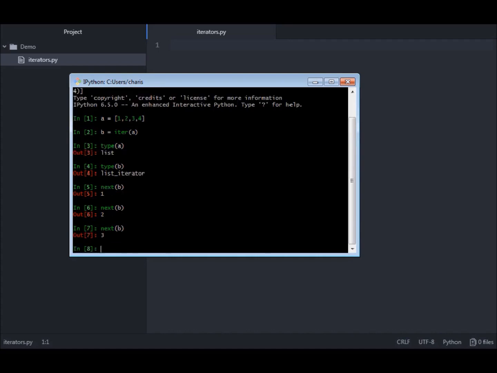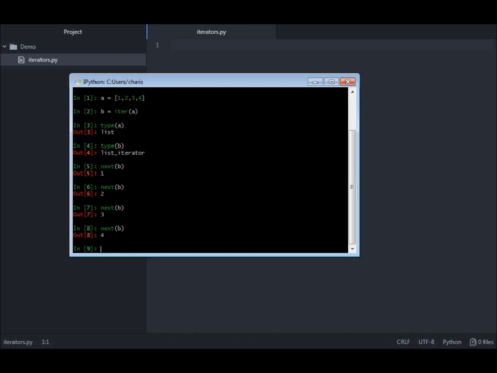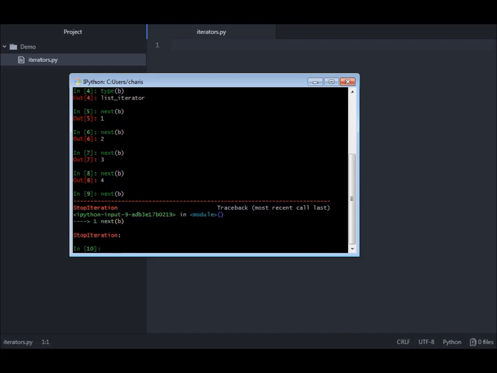Now, pay attention to something, it's very important. B has a memory. The same object knows what element it will supply to us on its next calling. So, if I call it again, it will give us 4. And what about now? Well, since it has been exhausted, it will raise a StopIteration exception. It's quite an essential exception, and we're going to have a short discussion on it a bit later on. So an iterator is just an object with memory. It keeps track and knows what it will supply to us on the next call.